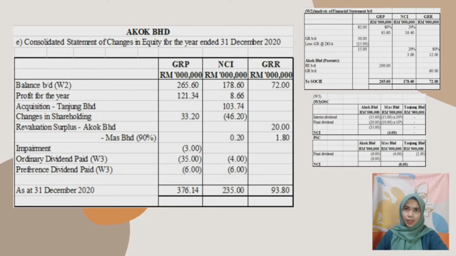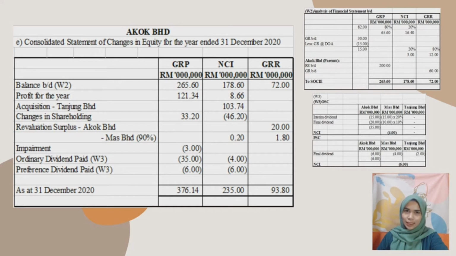RM265.6 million, and RM178.6 million and RM72 million for each of the GRP, NCI and GRR. Add with the profit for the year, the acquisition and changes in shareholding, also add with the surplus of revaluation. Then we total with impairment from additional information and ordinary dividend paid of GRP and NCI, where we got it from additional information 4 and working 3.